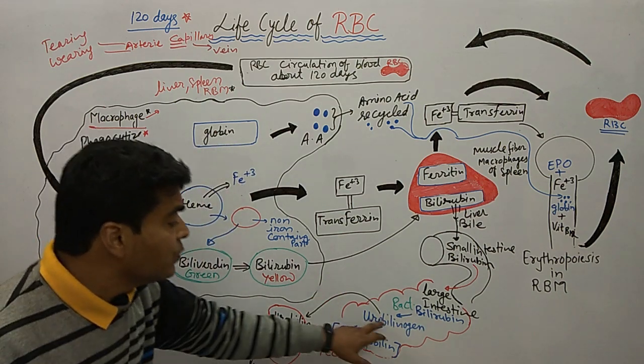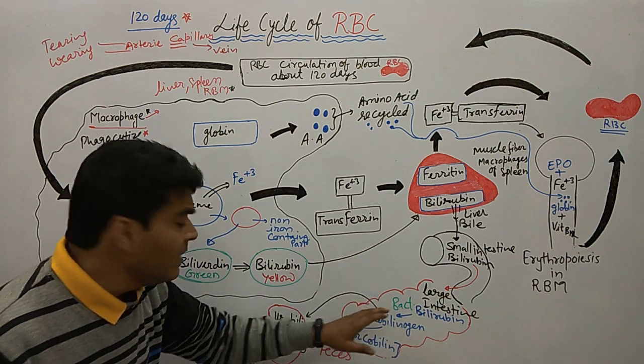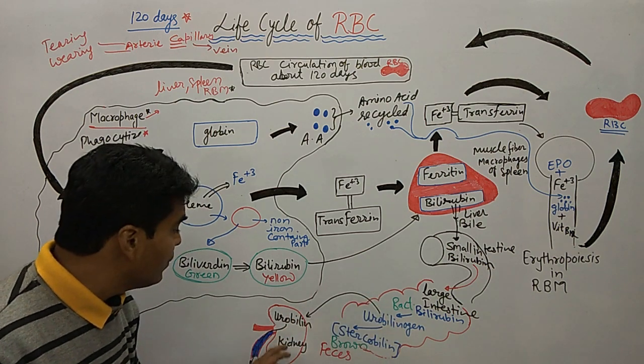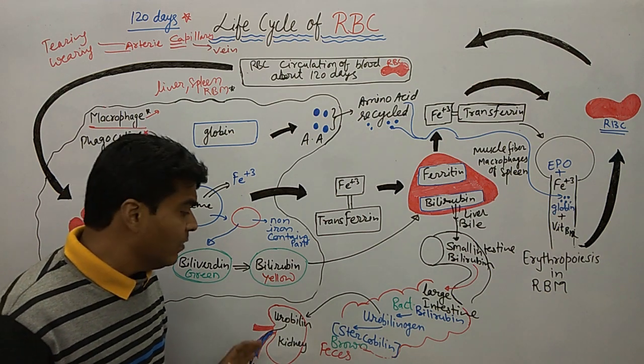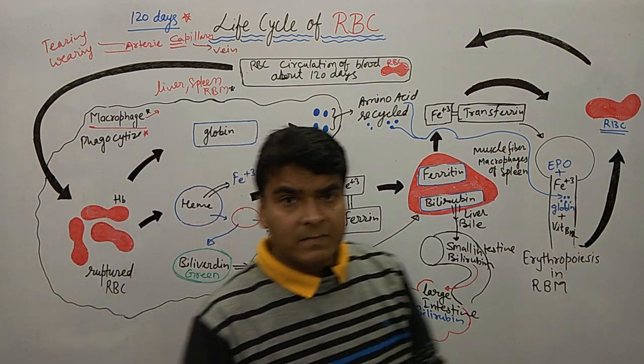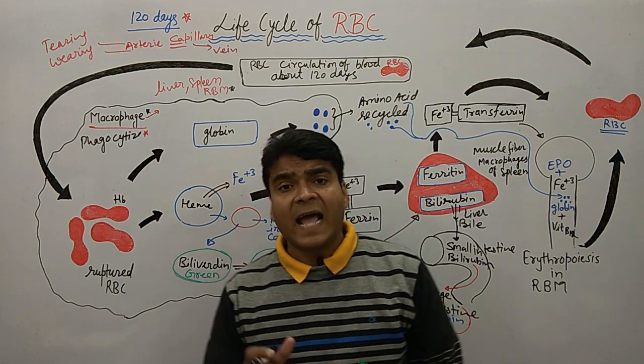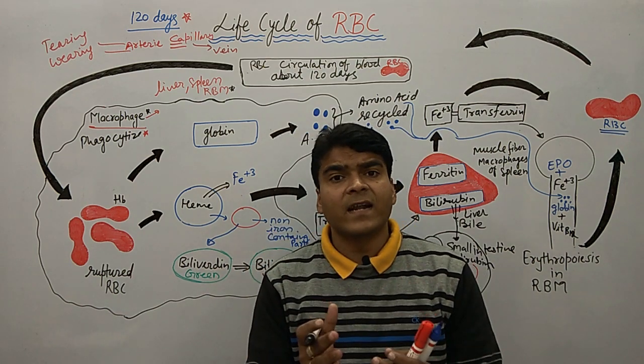The small part of urobilinogen converts into urobilin, and urobilin is excreted by the kidney.